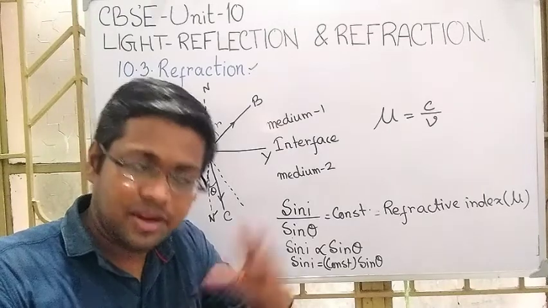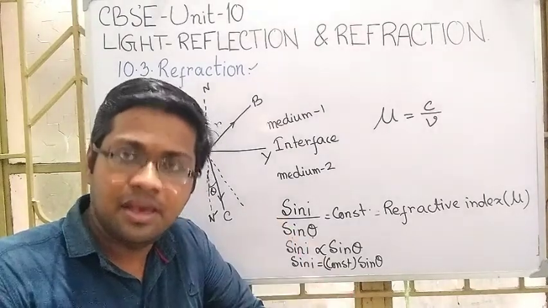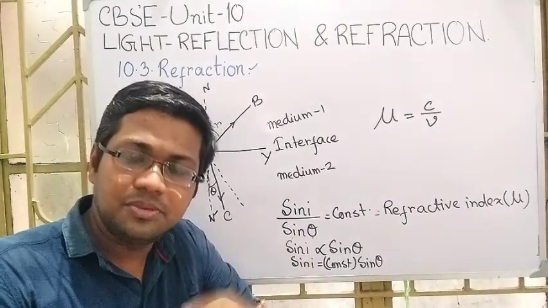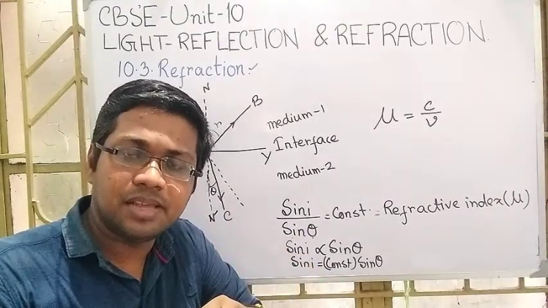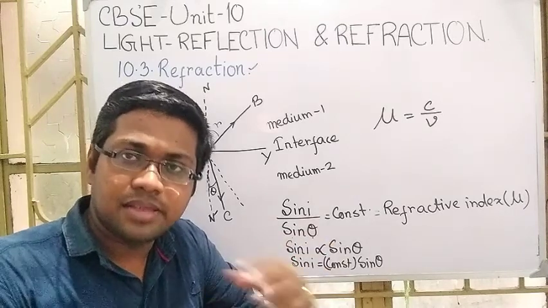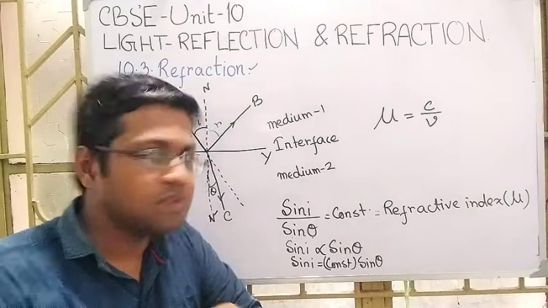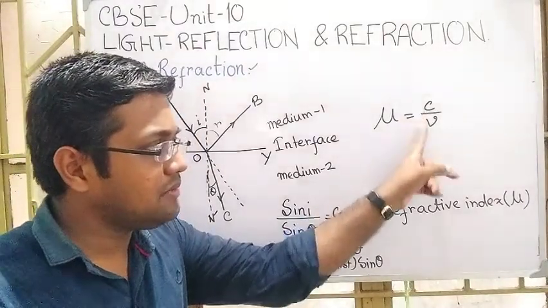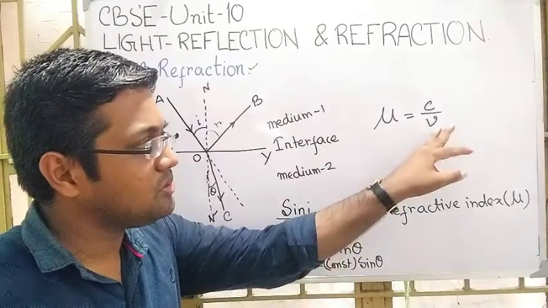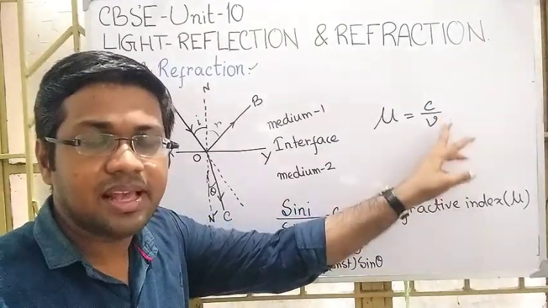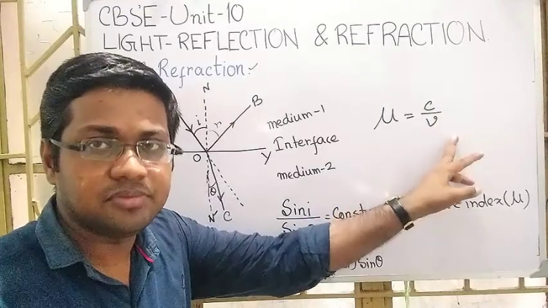It should be less than c. And what is the value of c? You know that it is 3 into 10 to the power 8 meter per second, or 3 into 10 to the power 10 centimeter per second. So it is a ratio of c and v. c is not changing, so c is taken as absolute.